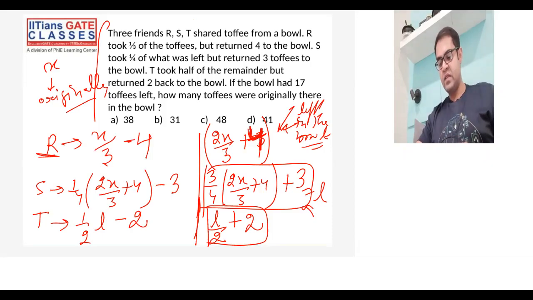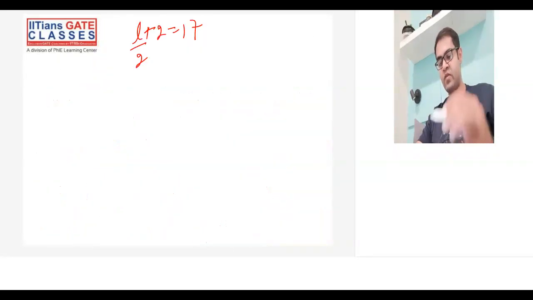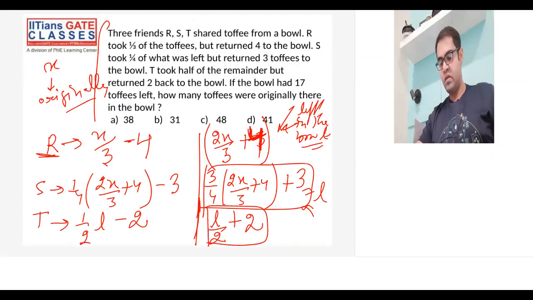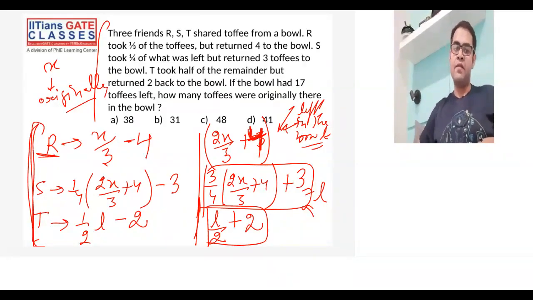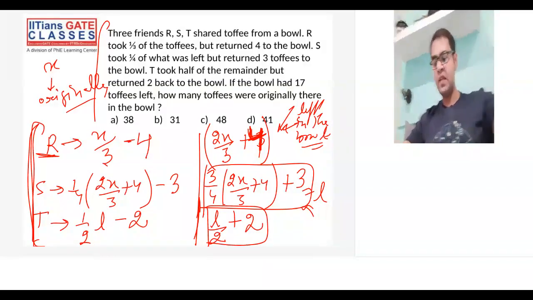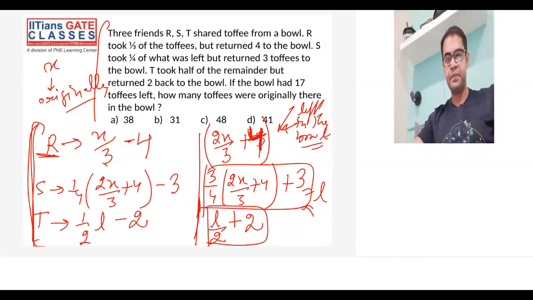And L is what? L is equal to 3/4 times (2x/3 + 4) plus 3, I think. Okay, so once you get x, these three values are the toffees which R, S, and T have.